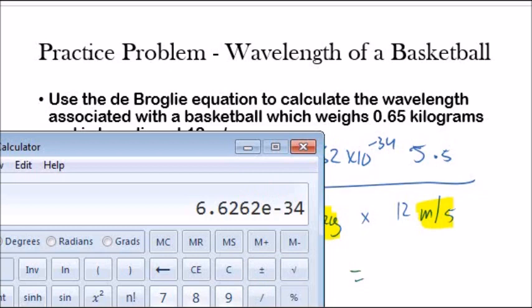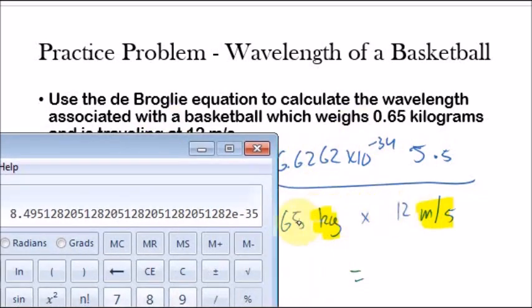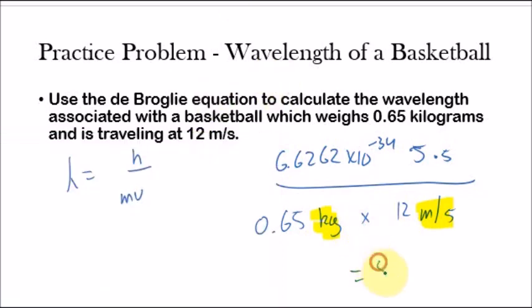Okay, divided by 0.65 times 12. So our answer needs to be rounded to two significant digits, because these numbers have two significant digits while this number has 5. So our answer is going to be 8.5 times 10 to the minus 35th meters.